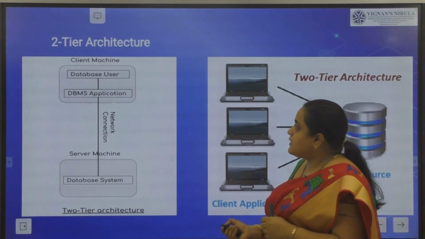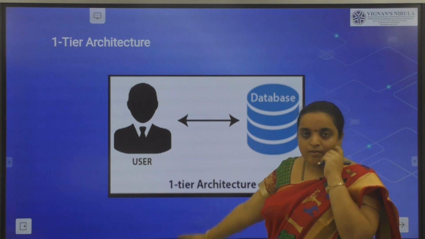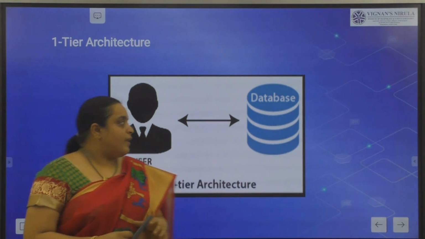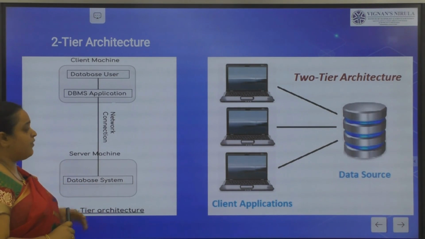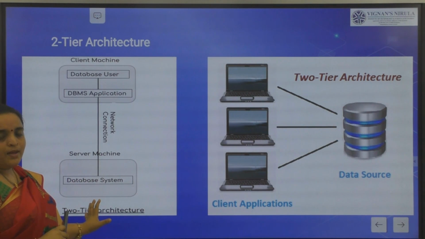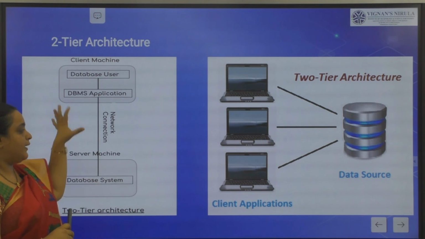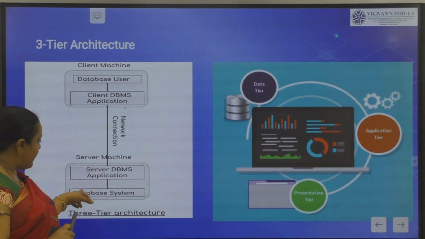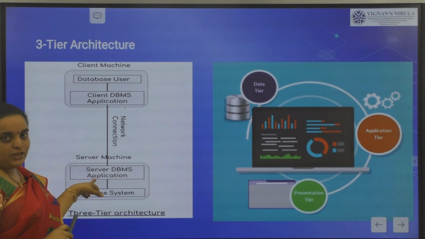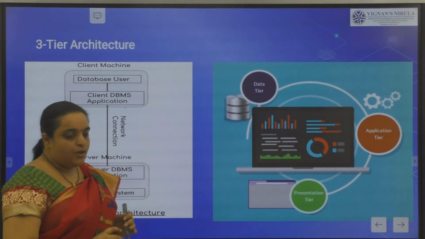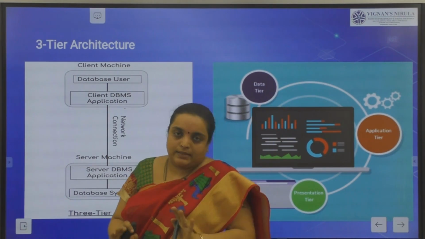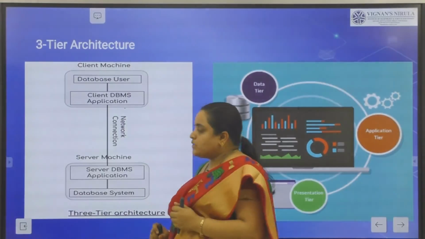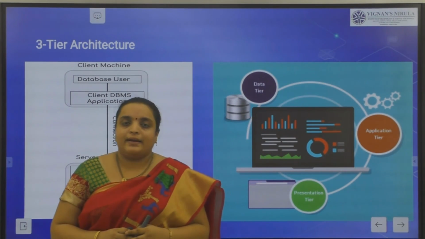So in the first tier, one user is with the database. The user will be directly connected to the database. Clear? Then the next one, 2-tier, has a network connection with the server system. The server system will be connected to get the data. Clear? Next, talking about 3-tier architecture, it is managed by the server database application. By this we will get the data. So these are the three types of client-server architectures we have.